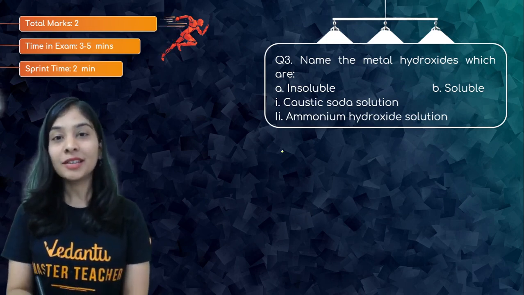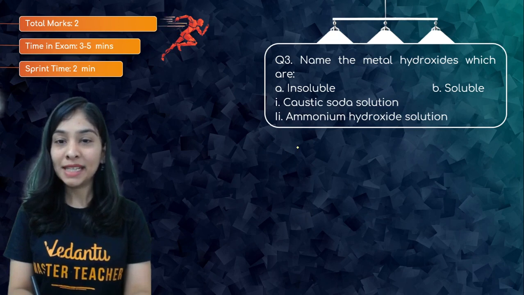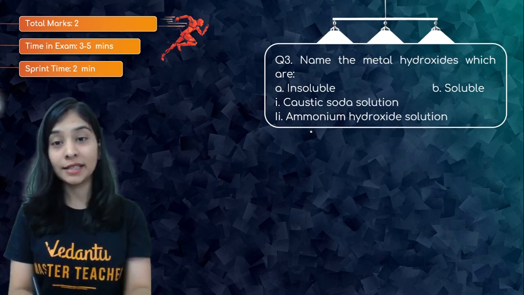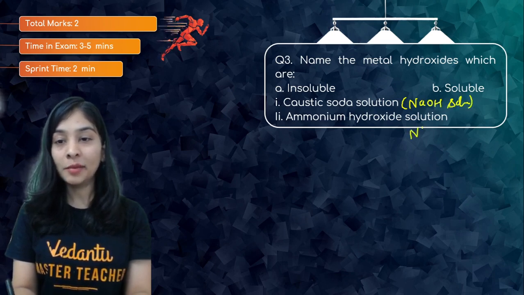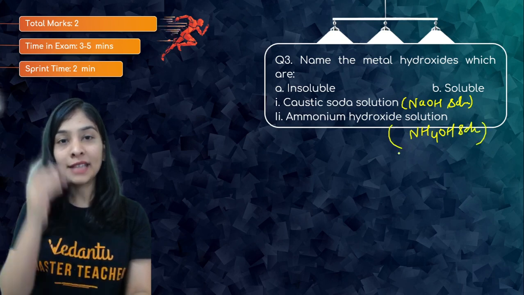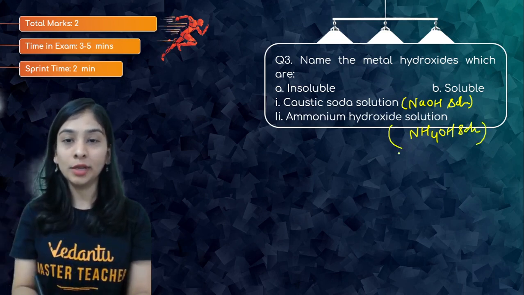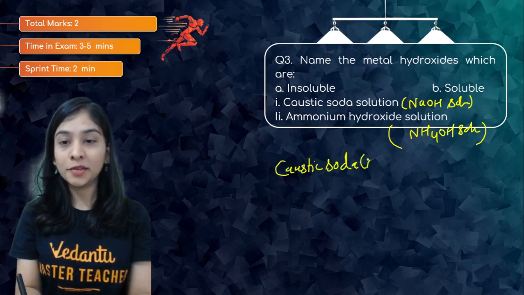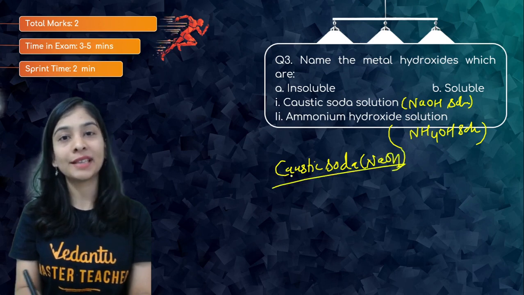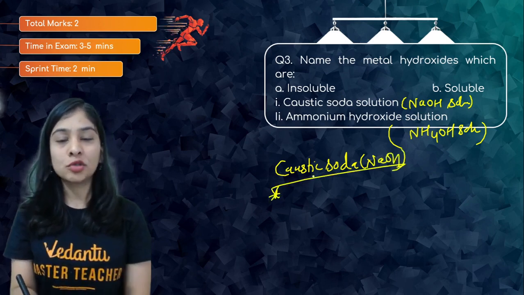Okay. Question number 3 for 2 marks. Name the metal hydroxides which are soluble and insoluble in caustic soda solution, which is nothing but NaOH solution, and ammonium hydroxide solution. Let's talk about caustic soda solution, that's NaOH. Insoluble means that must give precipitate. So you can take so many examples.